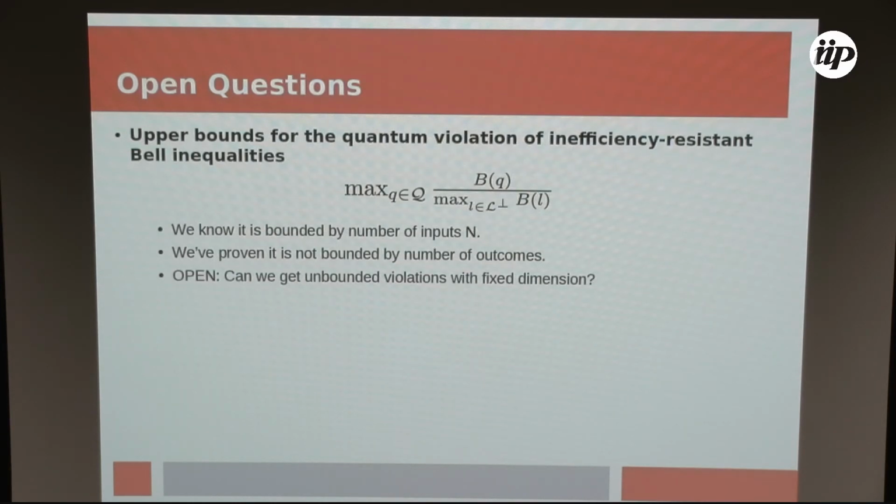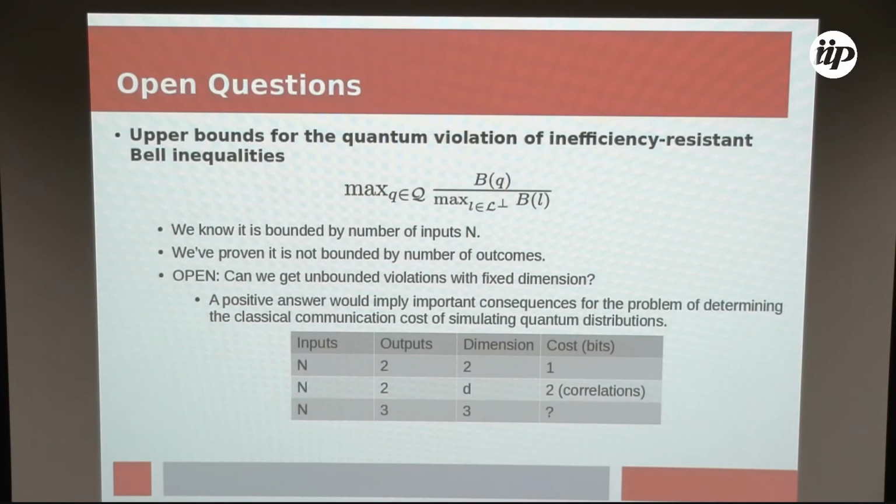But we don't know whether we can get unbounded violations with fixed dimension. And why is this important? Well, because a positive answer, meaning a construction of unbounded Bell violations of inefficiency-resistant Bell inequalities with constant dimension, would imply that, since this is a lower bound on classical communication complexity, we need infinite communication to reproduce all the correlations of bipartite entangled states of this dimension.